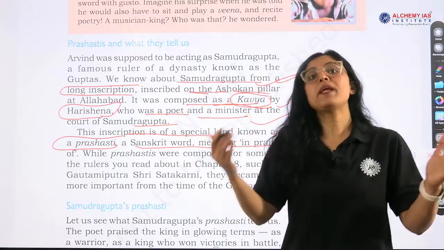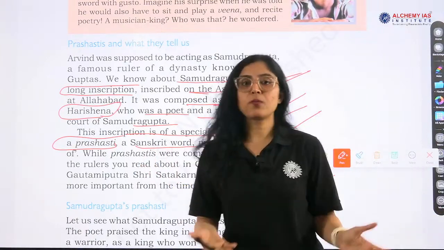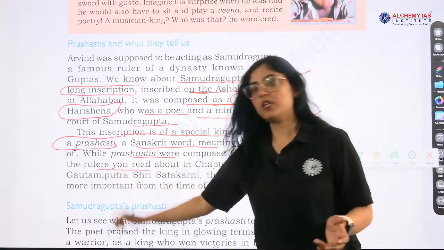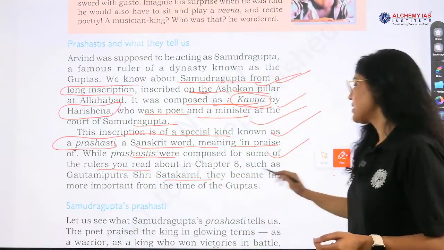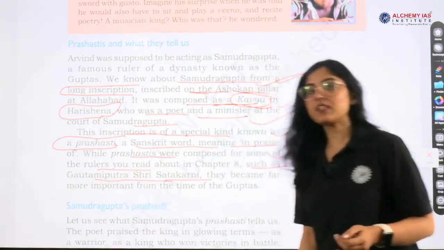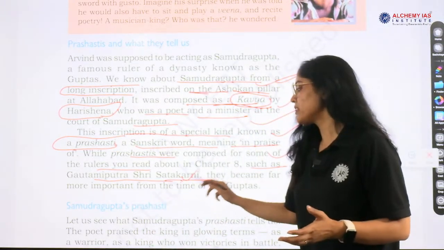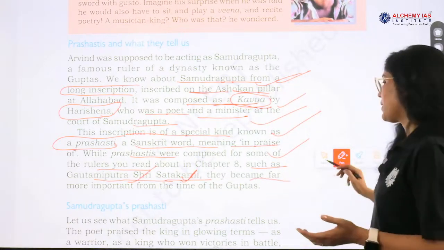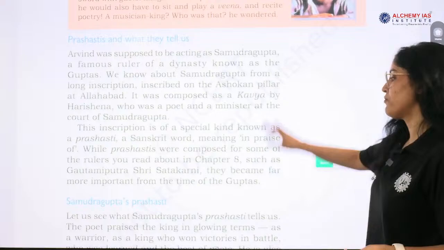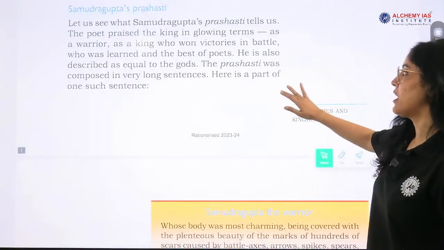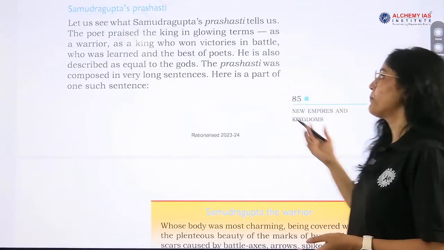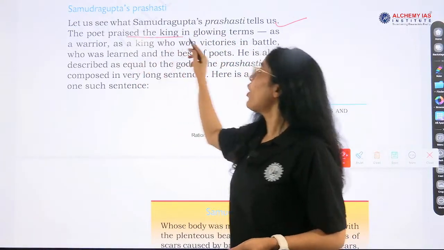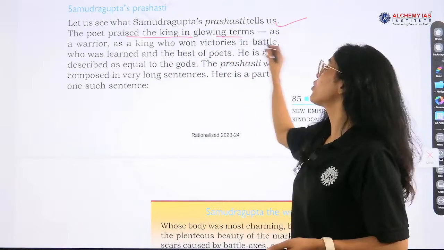So it praises King Samudragupta, right? While Prashastis were composed for some other rulers, such as Gautami Putra Shri Satkarni, we see a Prashasti related to Gautami Putra Shri Satkarni. They became far more important from the time of the Guptas. Now about the Samudragupta Prashasti, what does it tell us? The poet praised the king in glowing terms.